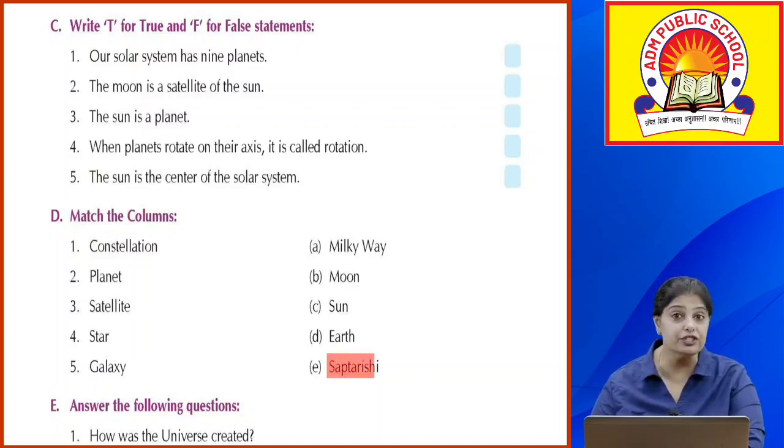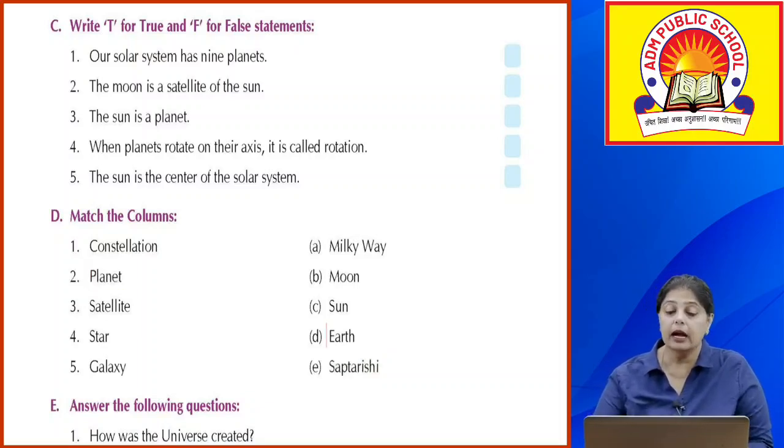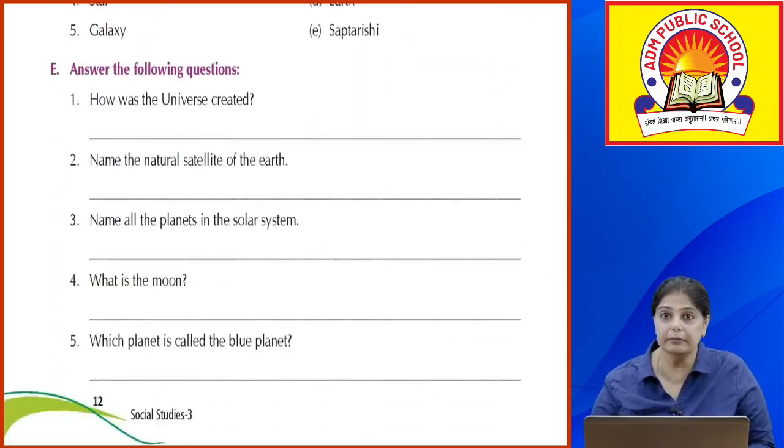Now, match the columns. Constellation, Saptarishi. The different shapes that the stars form; amongst them one of the shapes is known as the Saptarishi. You can Google and check how it looks, or if you have any encyclopedia at home, you can refer to it. Planet, Earth is a planet. Satellite, the moon. Star, sun, and galaxy, Milky Way.